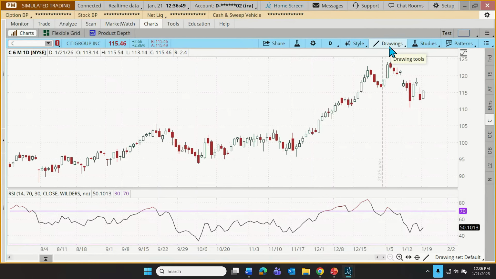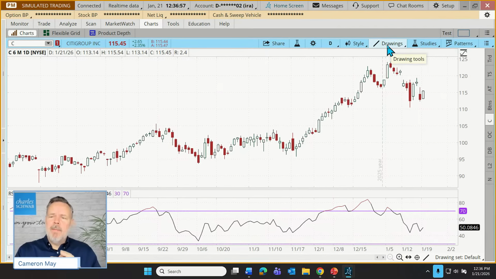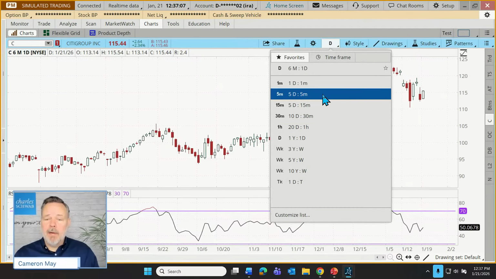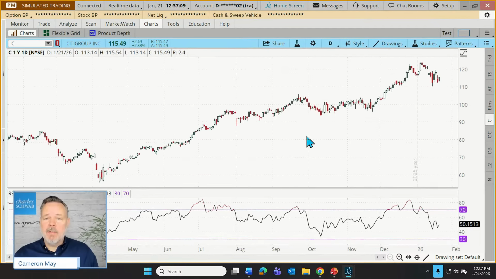We also have the ability to make drawings on a chart. I get that all the time. Cameron, how do I make a little text note on my chart if I want to make a note for myself? Or what if I'm learning about concepts called support and resistance, price floors and price ceilings, and I want to represent that on my chart? Let me switch this back. I'm going to do some cleaning up here. Let's go back to a 1-year chart.